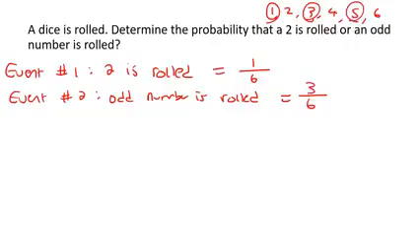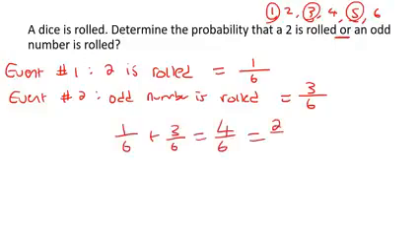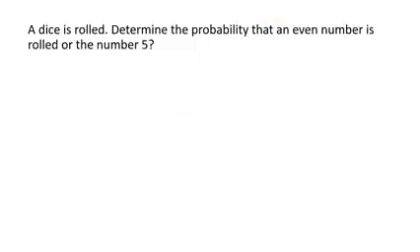Now, they said, determine the probability that a 2 is rolled or, that's the key word, an odd number is rolled. So you are going to add these two numbers together. You're not going to multiply them now, you're going to add them together, and then that will simplify to 2 over 3.